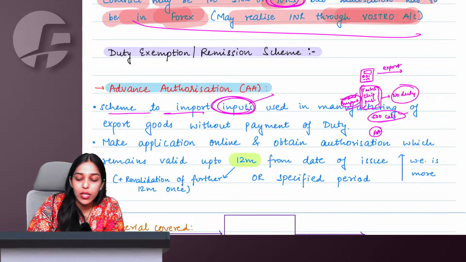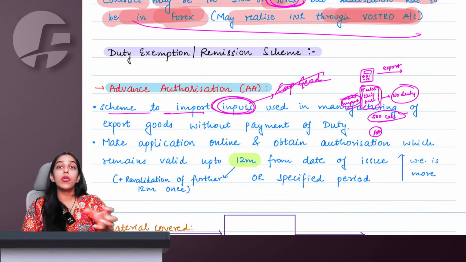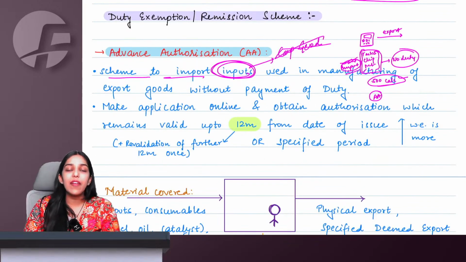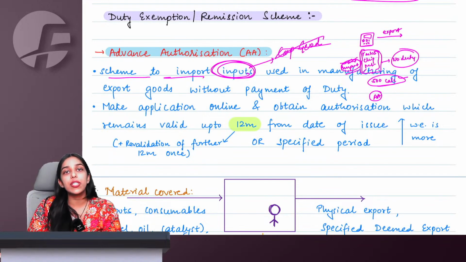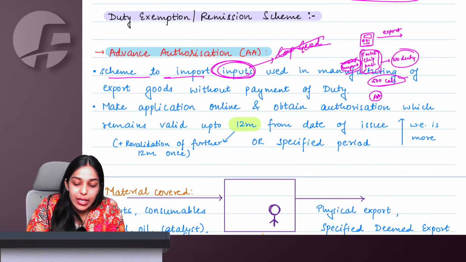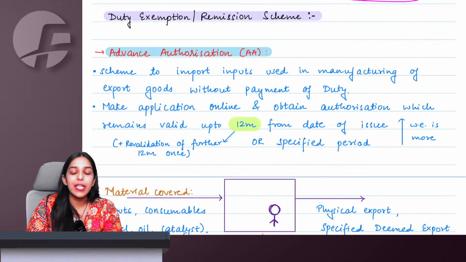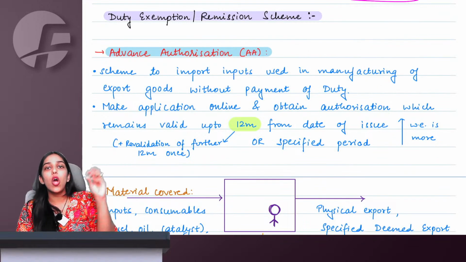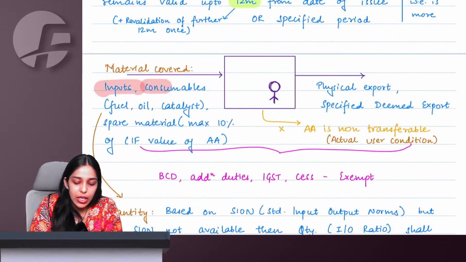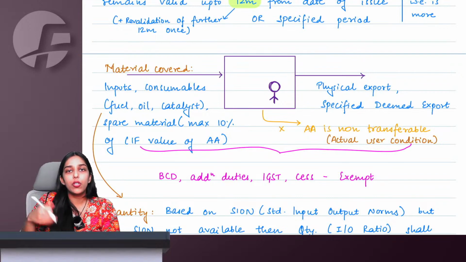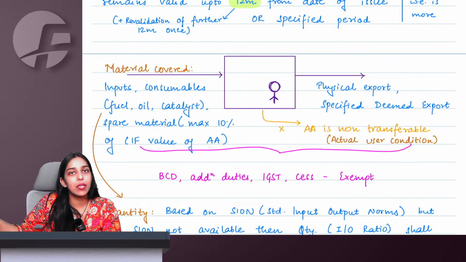So this is a scheme to import inputs. Understand, this is only a scheme for inputs and not for capital goods. If I want to import a machine which will be used for manufacture of the calculator, then we have a separate scheme named Export Promotion Capital Goods scheme. EPCG is a separate scheme for capital goods. As of now, what we are studying is only for inputs: raw materials, consumables, spare parts, etc. that you are going to import to make the goods you will ultimately export.